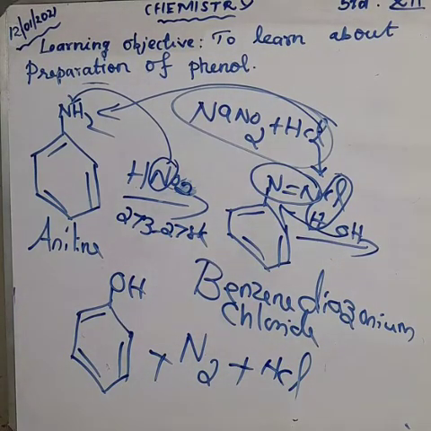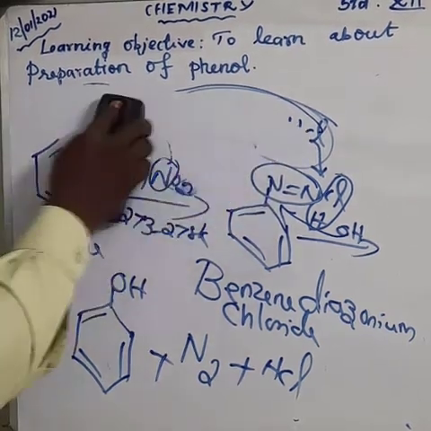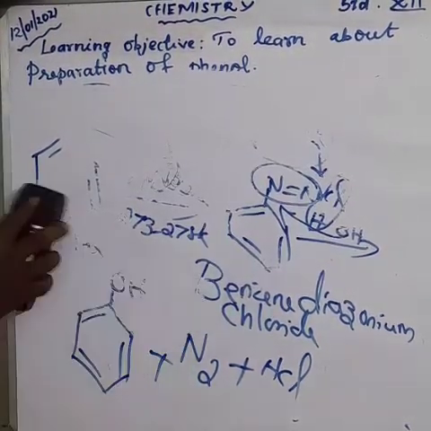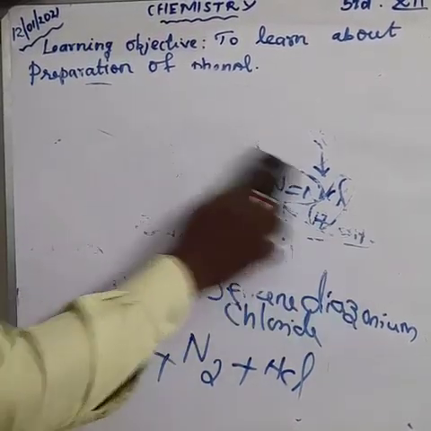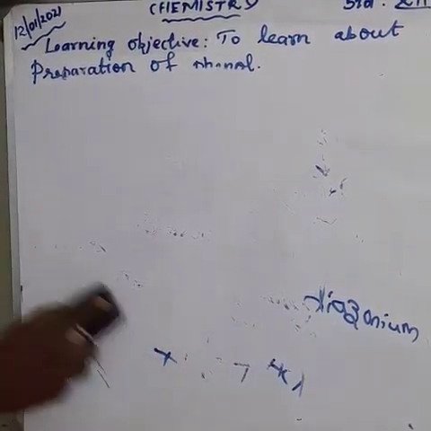So from aniline, how will you prepare phenol? Aniline undergoes diazotization to give benzene diazonium chloride, with formula C6H5N2Cl, which on hydrolysis with water gives phenol. This is the third preparation. The fourth one is from cumene: how will you prepare phenol? This is an industrial preparation of phenol, a very important question. It is also a problem question asked in 3 mark questions, maybe in the 5 mark questions too. Try to learn this question.